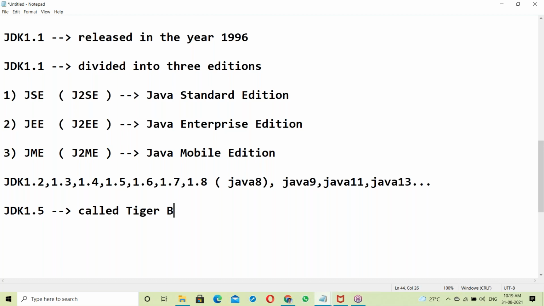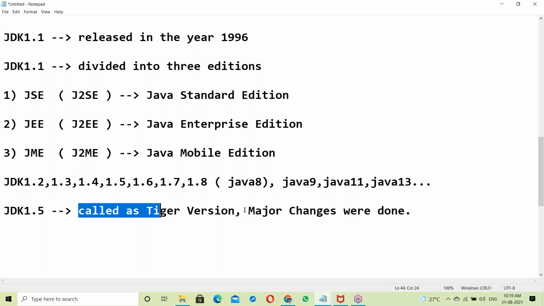In this version, major changes were done in Java. So many features were added in JDK 1.5.